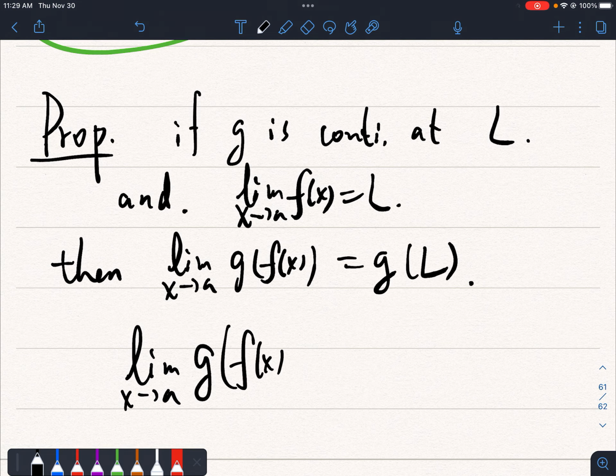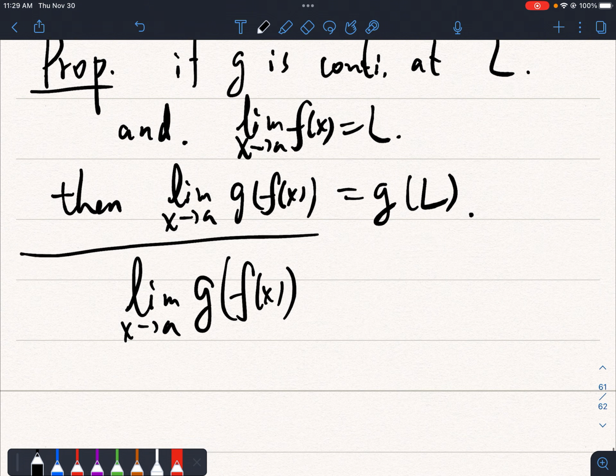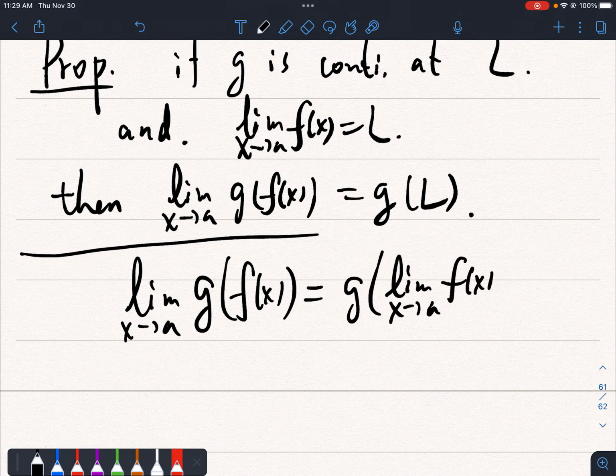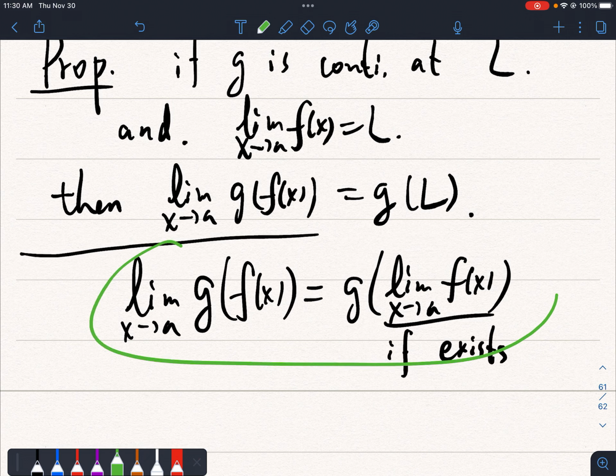Okay? So in this case, if we have a continuous function g acting on f of x, then the limit will be equal to g of the limit of f of x, given that this limit exists. So if this exists.